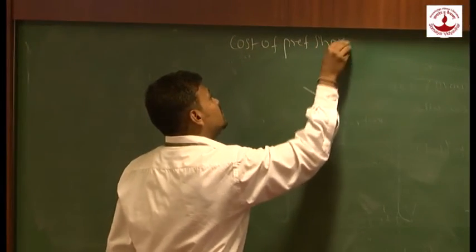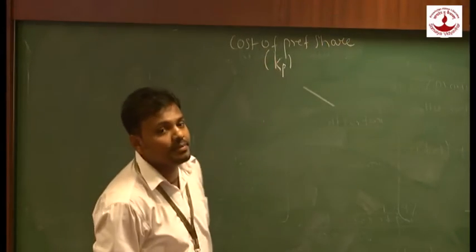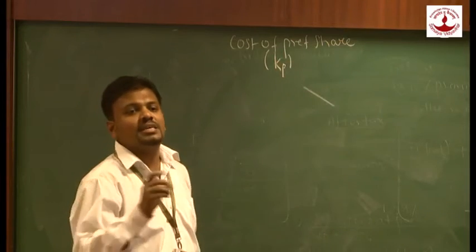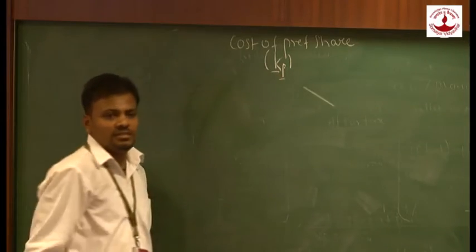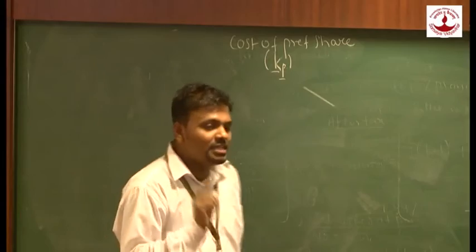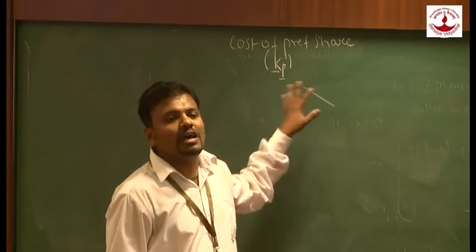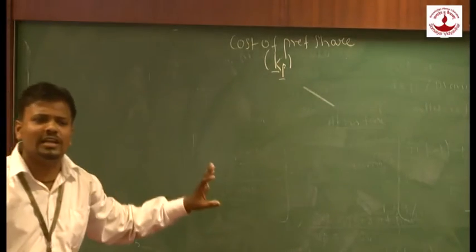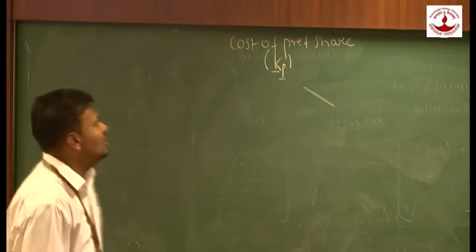Now let us see how we are going to calculate the cost of preference shares. The cost of preference shares will be denoted as KP. As we have denoted cost of debt as KD, here also we are going to denote cost of preference share as KP. K stands for cost and P stands for preference shares. Now let me know, is preference dividend paid before tax or after tax? After tax. So here we won't have a concept of before tax and after tax. Whatever KP we are going to calculate, it is only after tax.